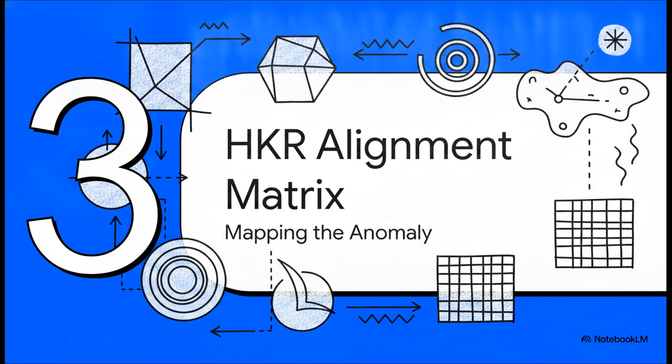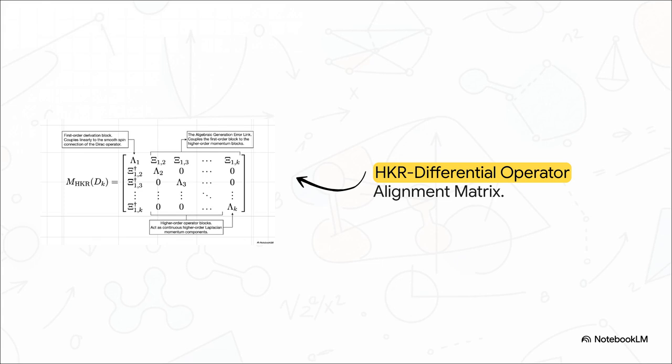Section 3, the HKR alignment matrix. Let's see how all this builds into the rigorous mathematical proof. We're going to leverage the Hochschild-Kostant-Rosenberg theorem, often just called HKR, to precisely map out this anomaly. The crucial point here is understanding this infinite-dimensional block-structured tensor. Look specifically at the continuous higher-order Laplacian momentum blocks, the ones denoted by lambda, right down the diagonal. Now notice how they're coupled to the first-order derivation block up at the top left. They are connected by those off-diagonal terms, the xi variables. That right there is the algebraic generation error link.